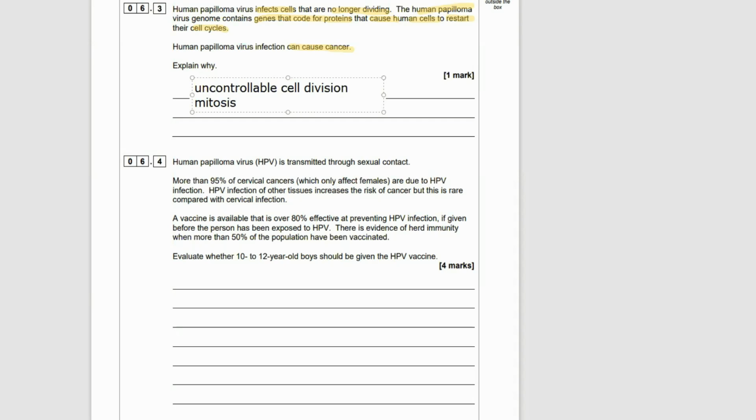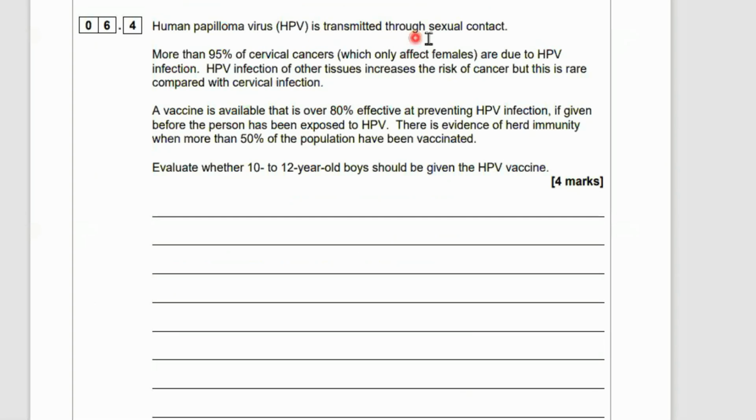Okay, let's scroll down and check out 6.4. Human papillomavirus HPV is transmitted through sexual contact. More than 95% of cervical cancers, which only affect females, are due to HPV infection. HPV infection of other tissues increases the risk of cancer, but it's rare compared with cervical infection. A vaccine is available. It is over 80% effective at preventing HPV infection, if given before the person has been exposed to HPV. There is evidence of herd immunity when more than 50% of the population have been vaccinated. Evaluate whether 10 to 12-year-old boys should be given the vaccine.